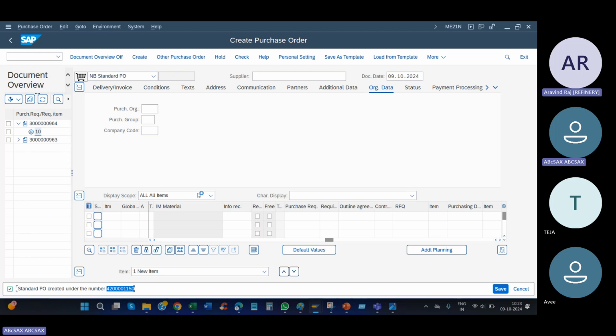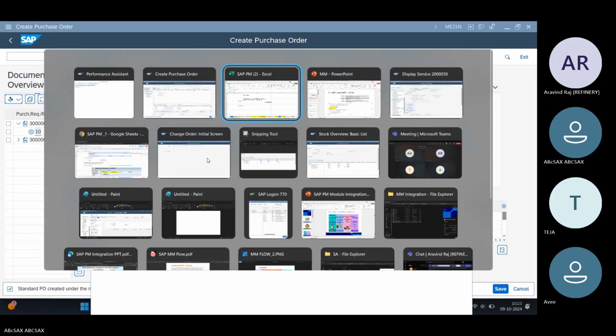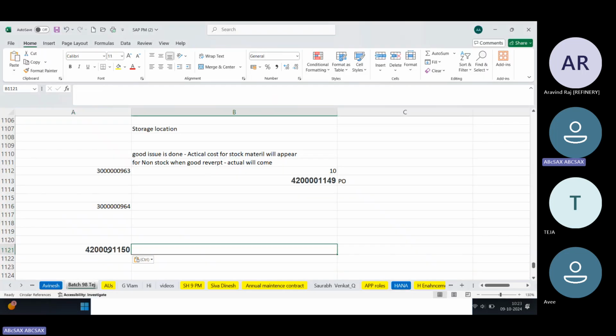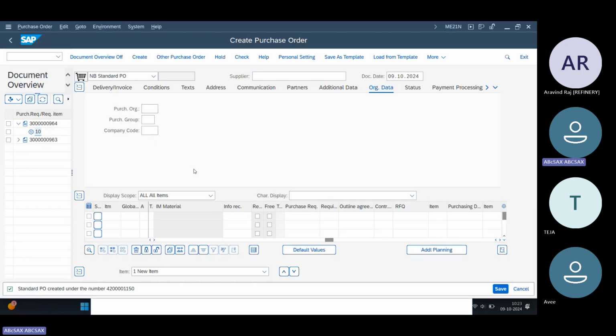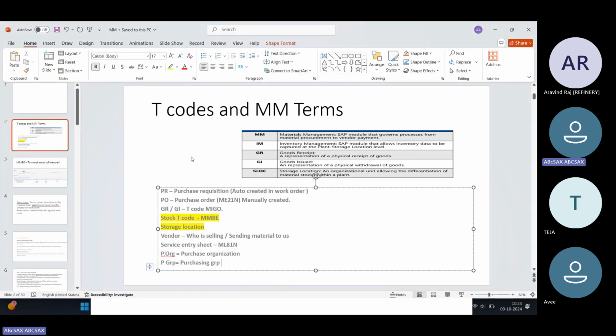Don't say I'm posting the PO, we are creating the PO. This is the PO number. So now the service entry sheet, which means the work is completed. The work is completed.